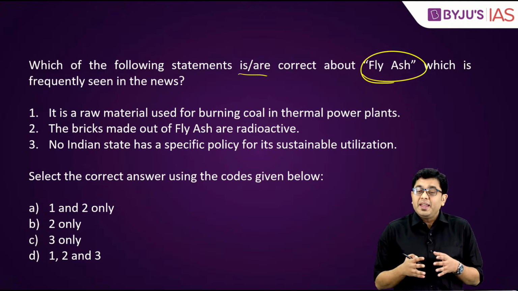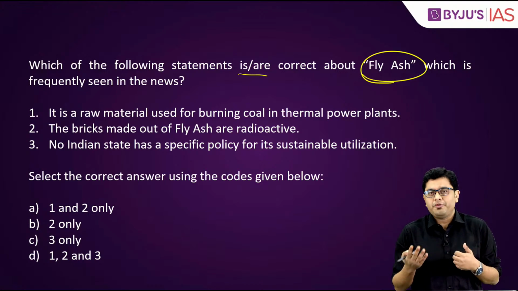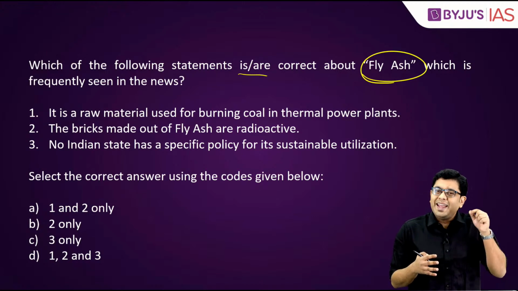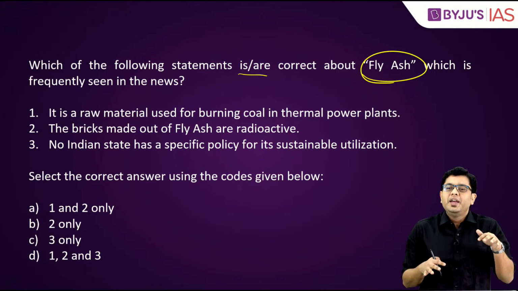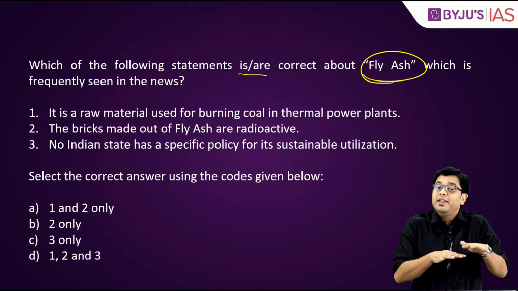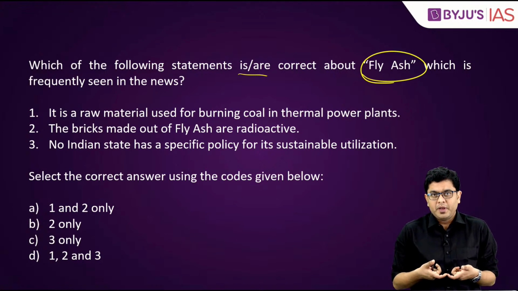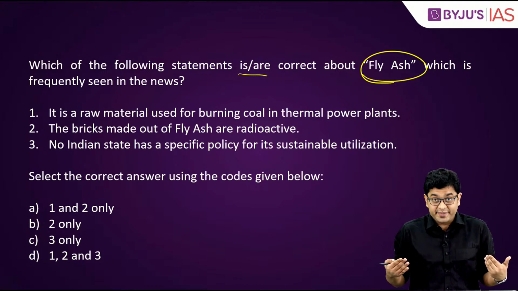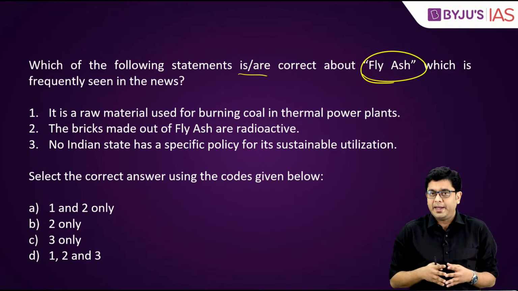So, whenever in a thermal power plant, and you would have seen a thermal power plant at some stage of your life or the other, whenever coal is burned, then a very tiny amount of ash and very tiny particles of ash start depositing themselves in the area around the power plant. And it is one of the major pollutants. The whole world has been grappling with the issue of fly ash for some decades now. After all, thermal power generation has been prevalent for quite some time.